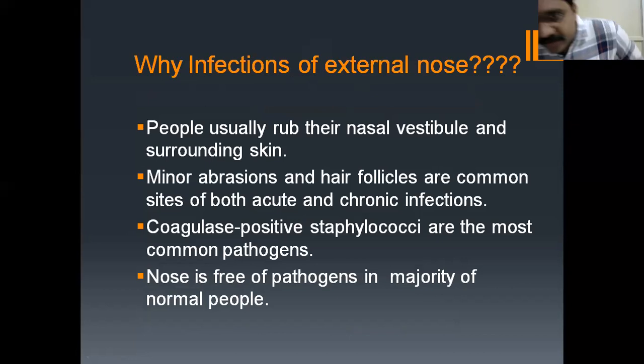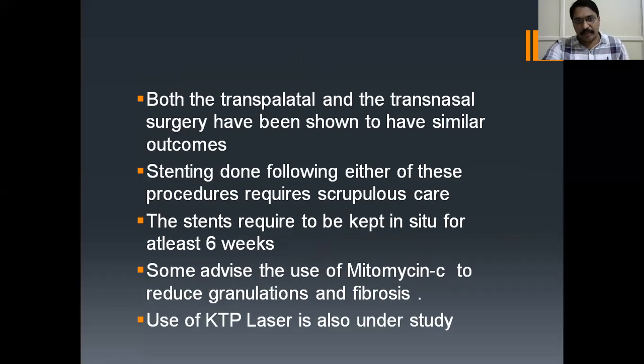Coming to the infections of the external nose. Okay, why people usually rub their nasal vestibule and surrounding skin. That's the chance of infection of the external nose. Most of the reasons are mainly minor abrasions, and hair follicles are common sites of both acute and chronic infections. What is the infection causing organism? Coagulase positive Staphylococcus is the most common pathogen, and nose is free of pathogens in the majority of normal people. Okay.